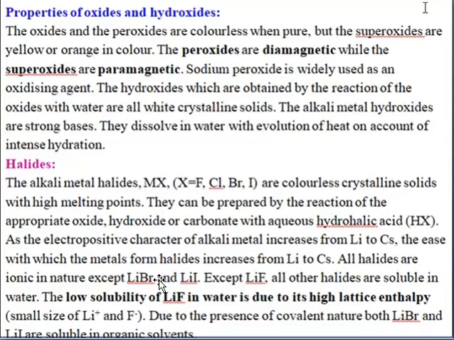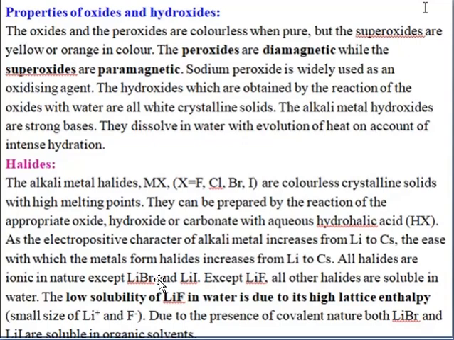For example, if you want to prepare sodium chloride, you can take either sodium oxide, sodium hydroxide or sodium carbonate. When it is treated with an acid, here let me take hydrochloric acid, they will form sodium chloride salt and water or the respective byproducts.